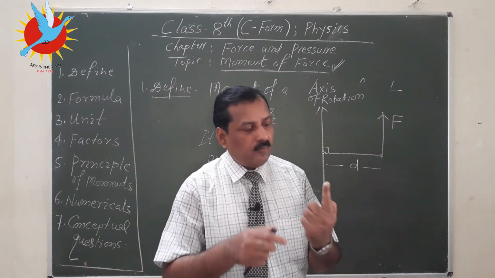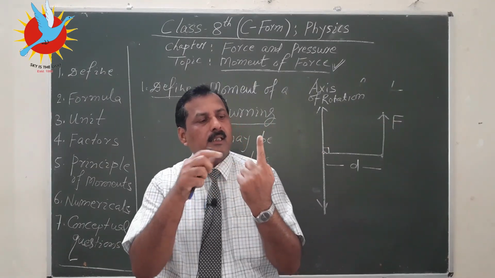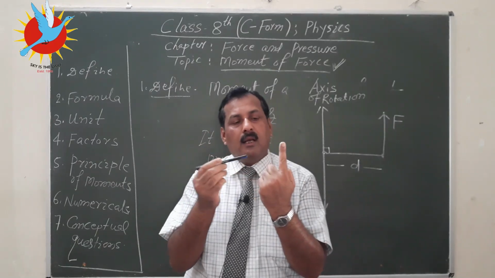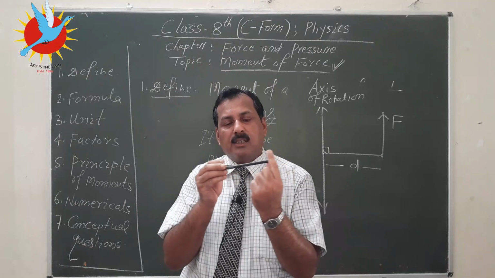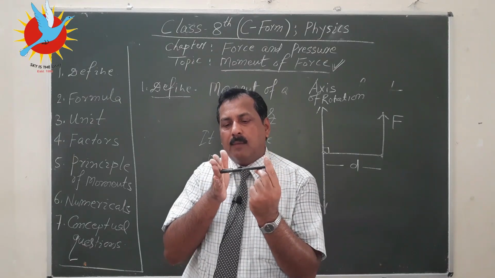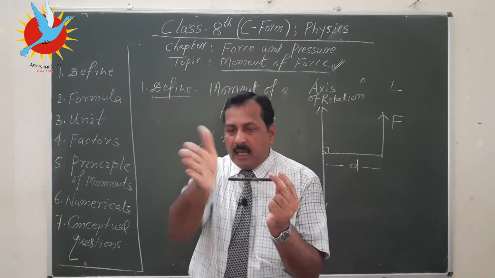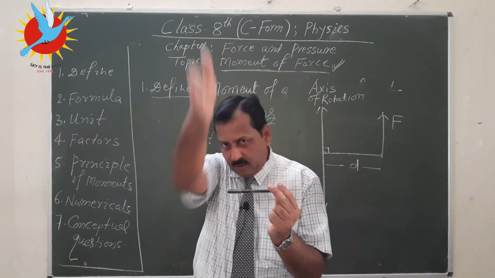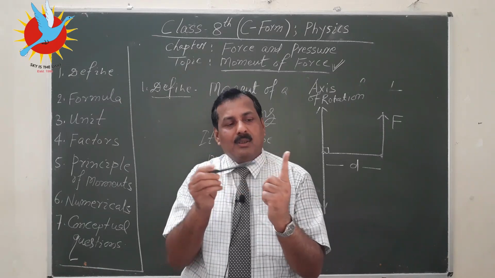So, based on this definition, let me make it more clear. See, let us suppose, as I explained earlier, this is axis of rotation and suppose this body has to be rotated and I am applying a force like this. So this is line of action of force. So imagine a line like this, and this is axis.